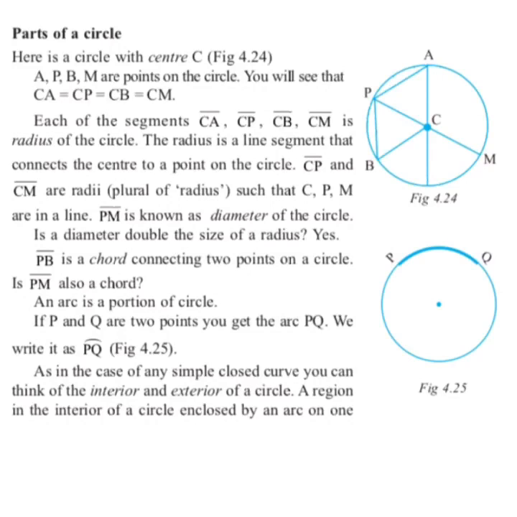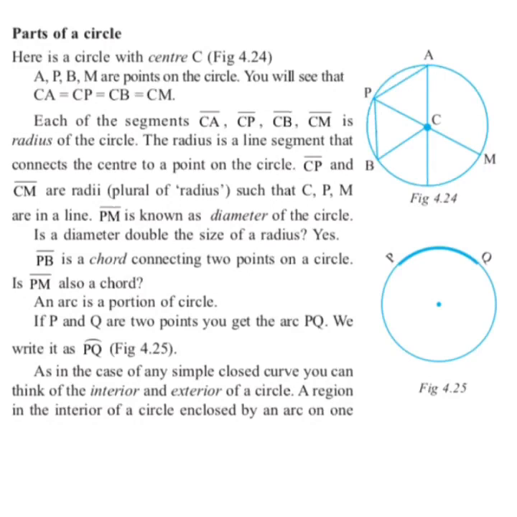All these are radii of the circle. The radius is a line segment that connects the center to the point on the circle. The plural form of radius is radii. Children, there can be infinite radii in a circle.